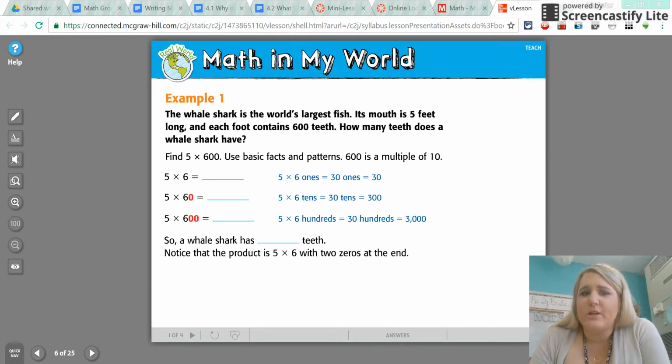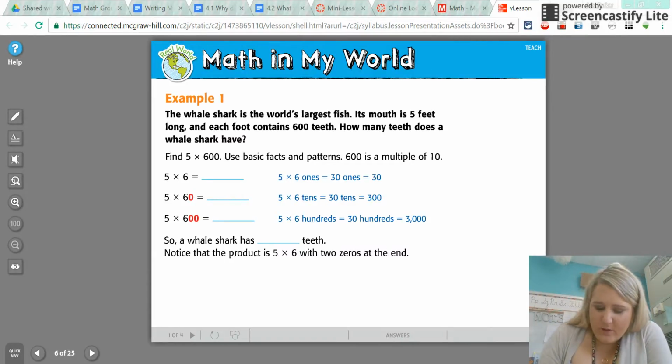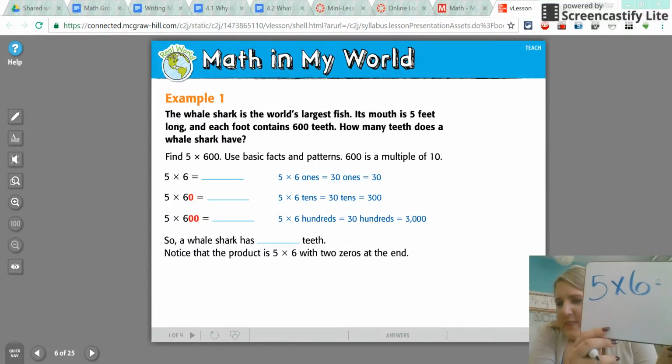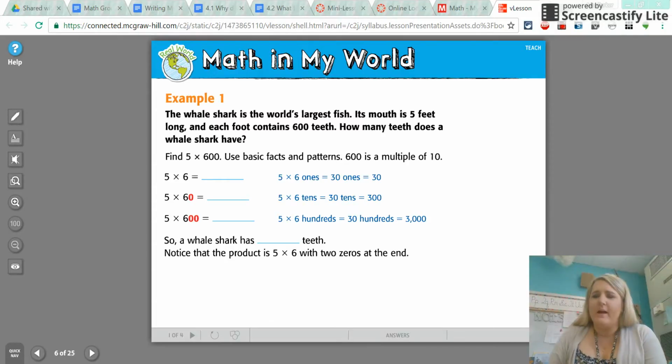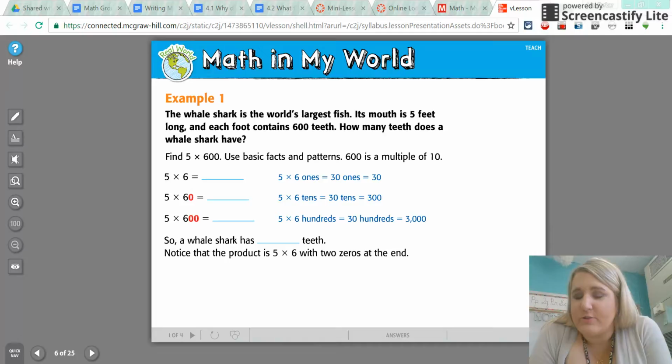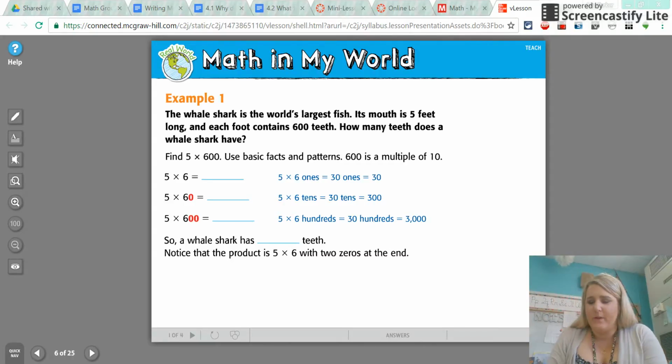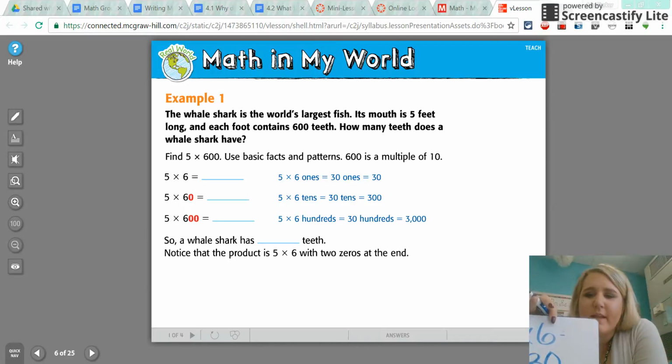What I want you to do is completely ignore those zeros for just a second. If you ignore those zeros, you have 5 times 6. And that we've done before. That we can do 100%, okay? You can either count by 5s or you can use your 6 multiples. I like to count by 5s because for me that's really easy. So 5, 10, 15, 20, 25, 30, okay? So 5 times 6, that's 30.